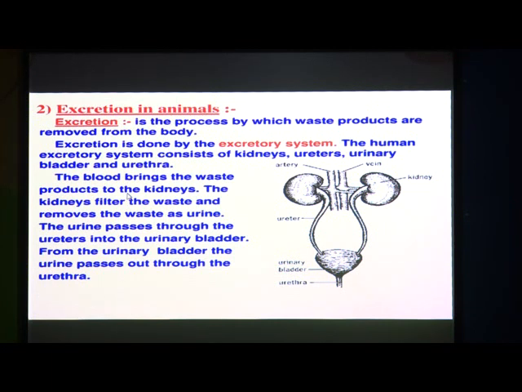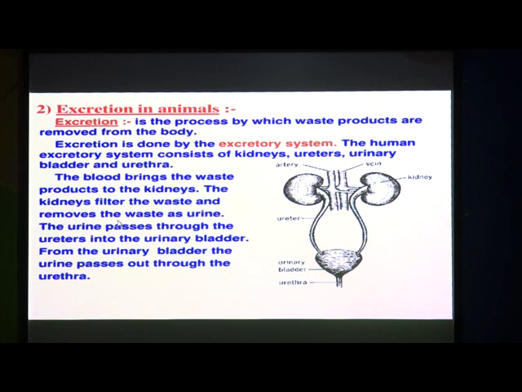When the blood is brought to the kidneys, the kidneys filter that blood, and the waste that remains is removed in the form of urine.